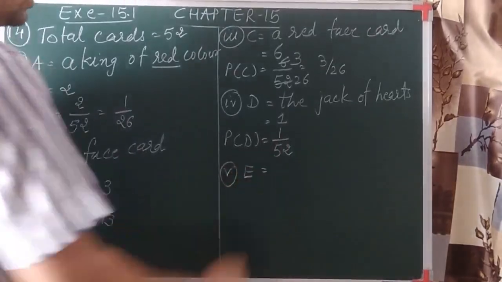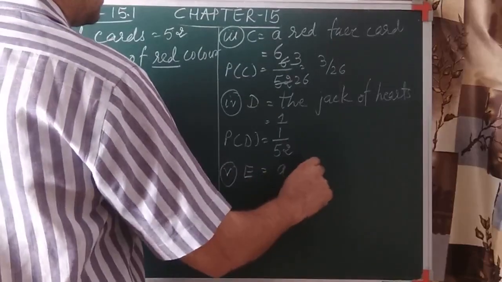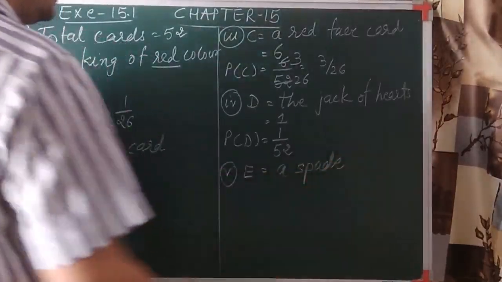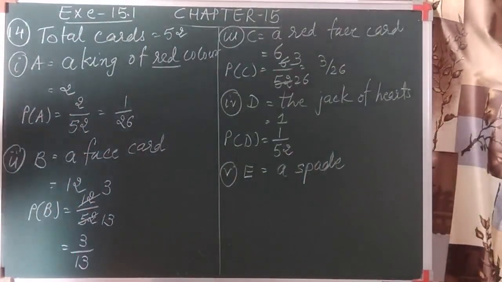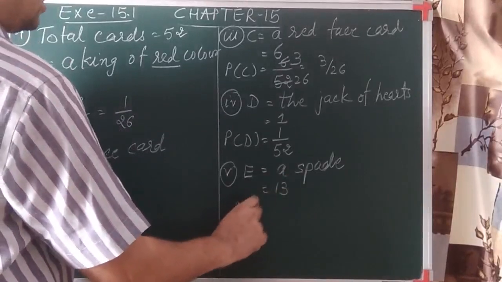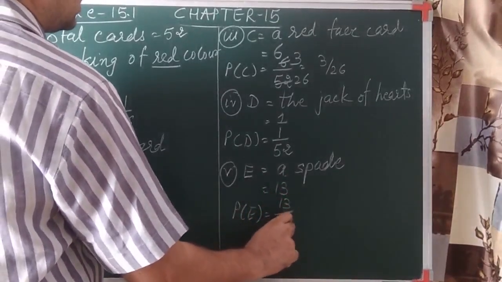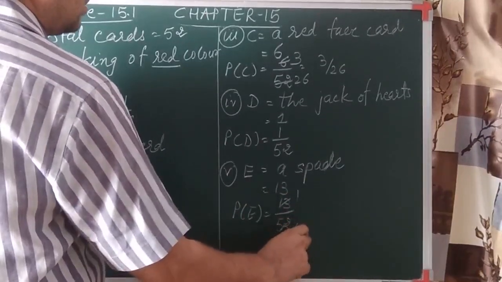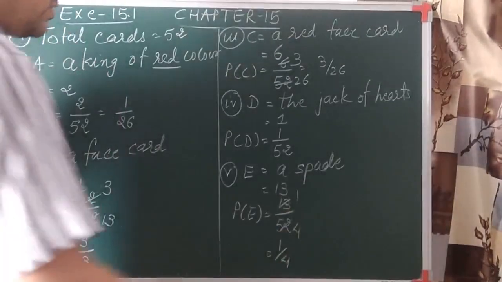Let's go for one more question. A spade. Spade means kadi. So it's not a color. It's clearly a type written. So how many spade cards are there? 13. So the probability of this event is favorable outcomes upon total. So 13 ones are 13, 13 fours are 52. So we can say it is 1 upon 4. So let's go for one more question.